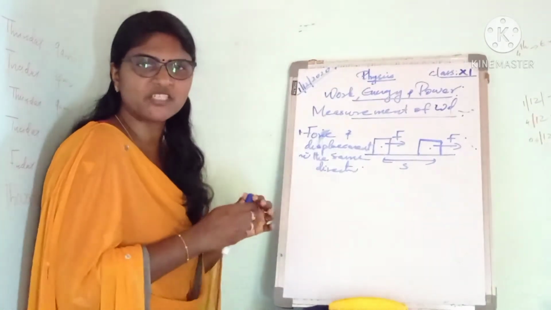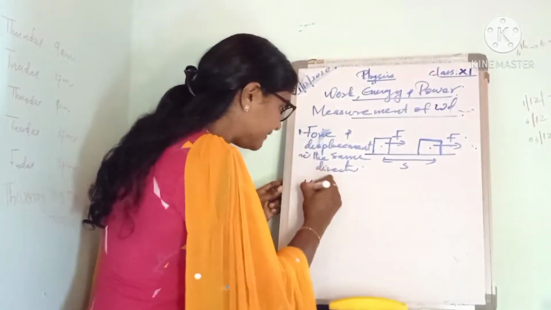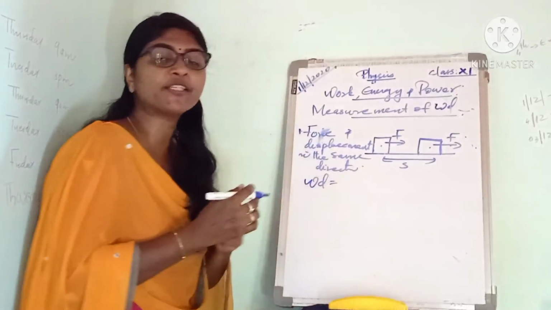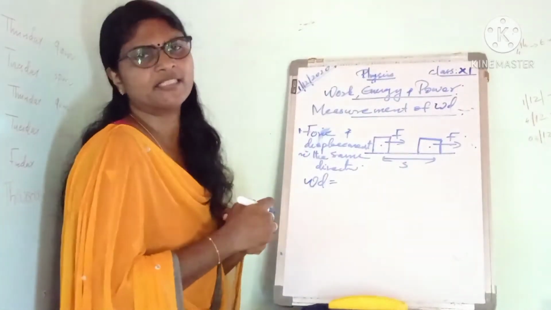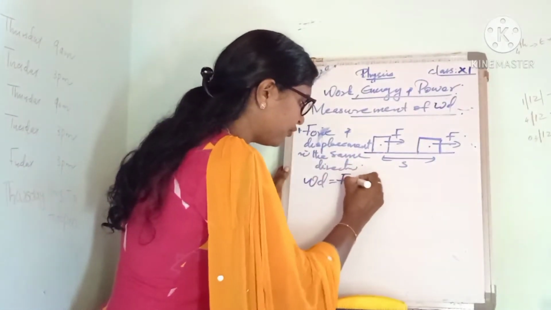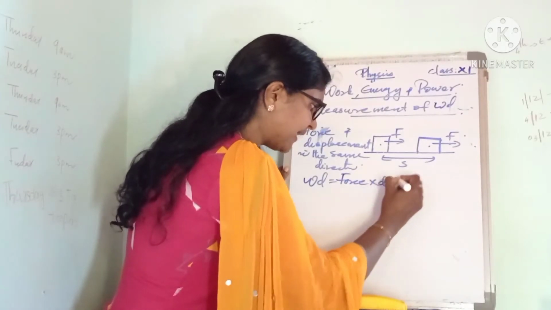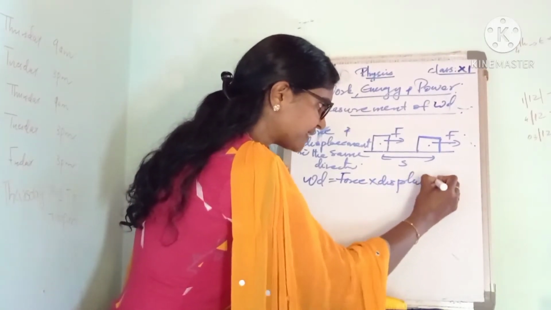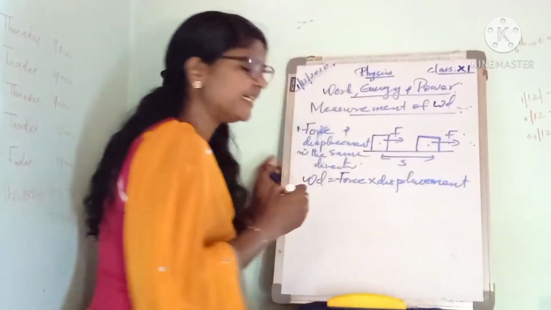Then how can we measure work done? Here the work done can be measured as the product of force and displacement, that is force into displacement.